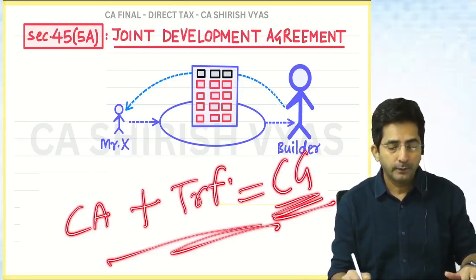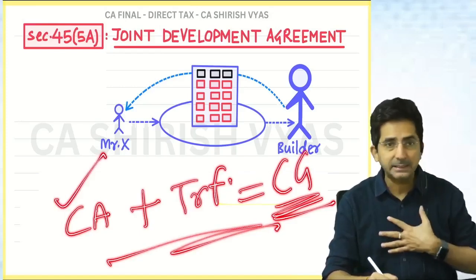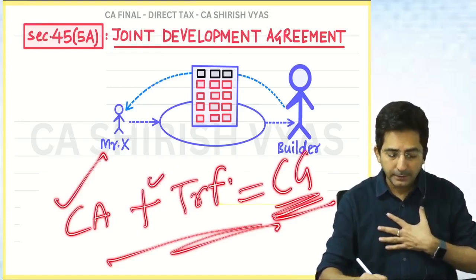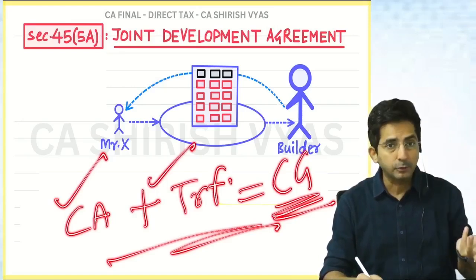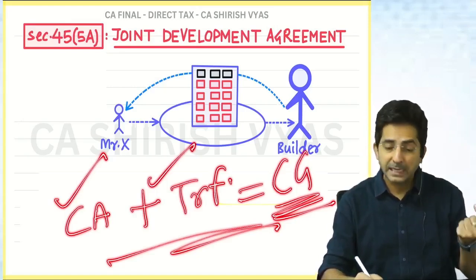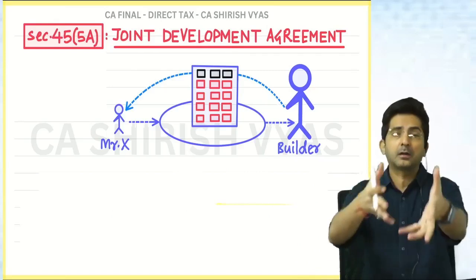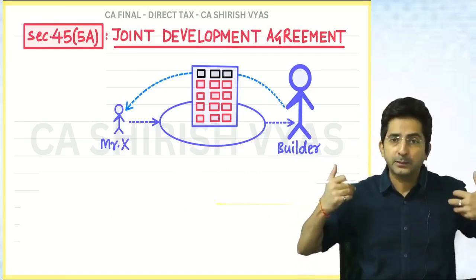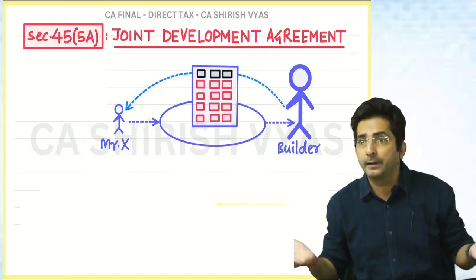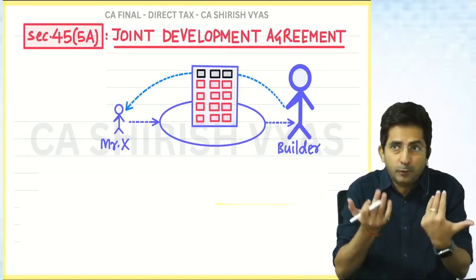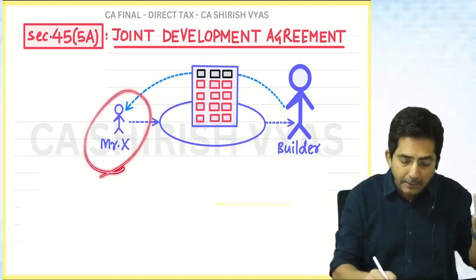Think from Mr. X's point of view. Does Mr. X have any capital asset? Yes, his land. His land is his capital asset. It is his property. Is it transferred? Yes. It is transferred in the name of the builder. So transfer has also taken place. So both the conditions are satisfied. Capital gains will arise. And capital gains is always for the transferor. And here who is the transferor of the land? X. So for X, capital gains will be generated. You know one thing, capital gains is always for transferors. The one who transfers generates the gain. So X will have a gain.